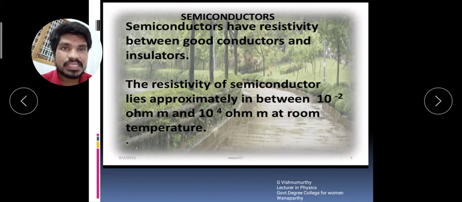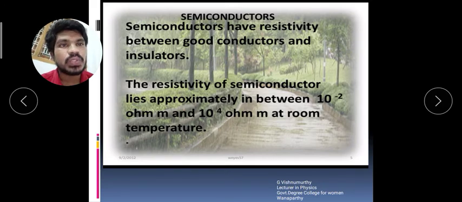Sometimes the semiconductors act as insulators, sometimes as conductors. For example, at room temperature, the semiconductors do not allow the current to pass through them. If you increase or decrease the temperature, then the semiconductors will freely allow the current. That's why the electrical properties lie between the insulators and conductors. Those materials are called semiconductors.